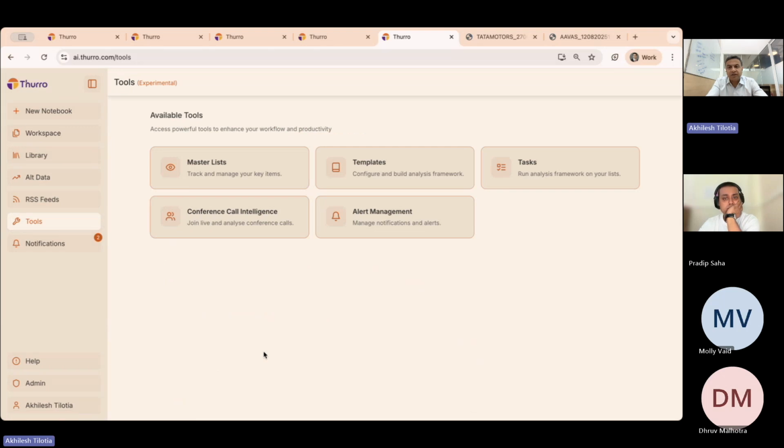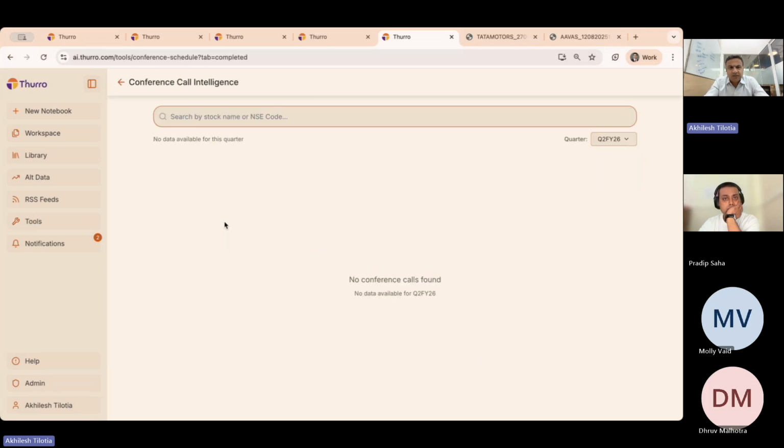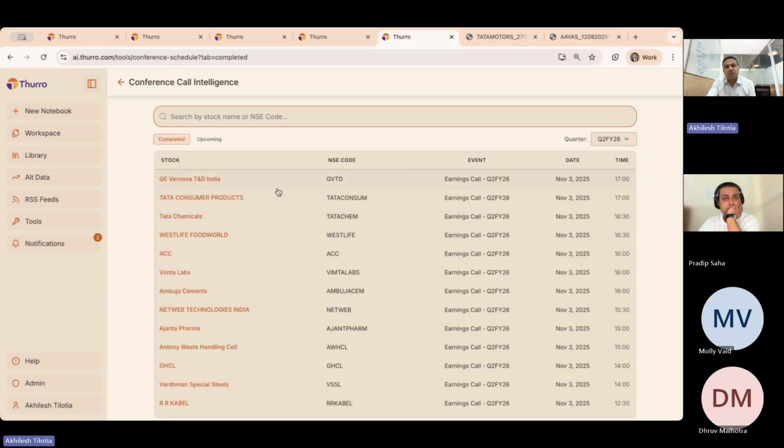One other tool that you should be aware of is called the conference call intelligence. Again, we are going deeper and deeper into the work that typical sell-side analysts and buy-side analysts who are tracking listed companies would do. Once you go in here, you will see that over the last couple of quarters, we have started to also track the companies which are doing conference calls. This quarter, I think we will track close to about 800 companies that are doing a conference call.